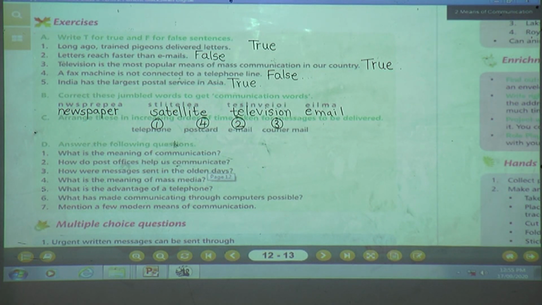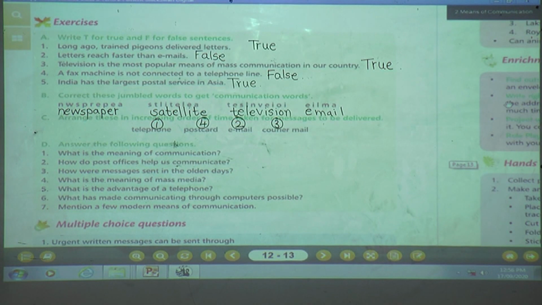Now tell me what is the meaning of mass media? Number 4, what is the meaning of mass media? The means of communicating to a large number of people at the same time is called mass media. Number 5, what is the advantage of the telephone?